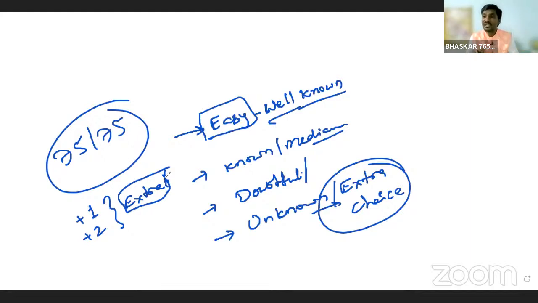Then whichever question gets more marks will be considered in the evaluation. That's why you prepare well and write the extra question also. Don't take choice in the preparation; you have to take choice in the exam.